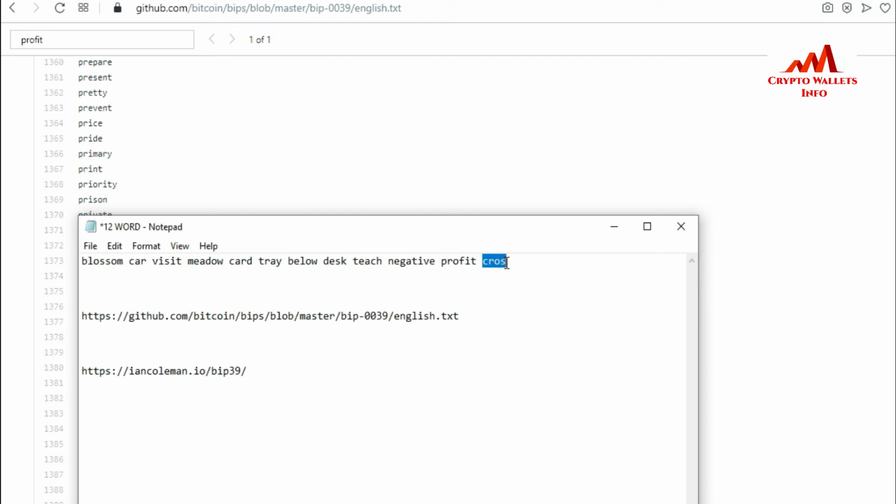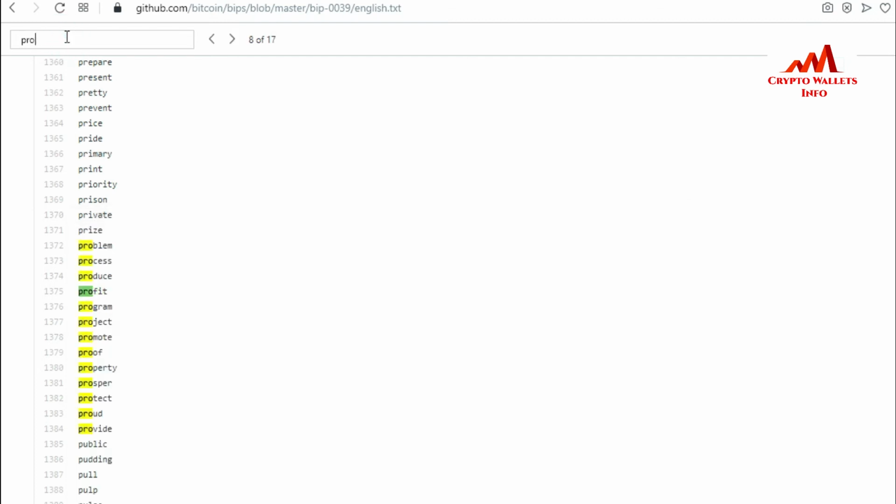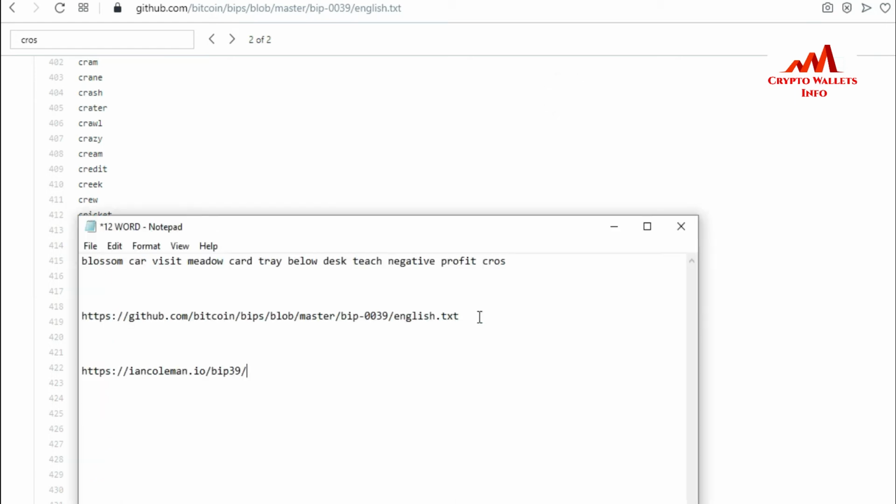So I'm just going to copy and paste here and enter. You can see here, viewers, in my 12 word phrase, the last word is missing: S. It means when I made the backup in my notepad file, I missed the last word of my 12 word phrase. So now I'm going to enter S.